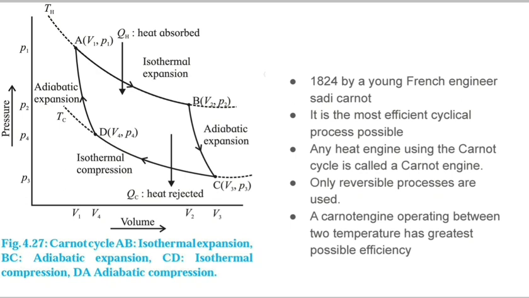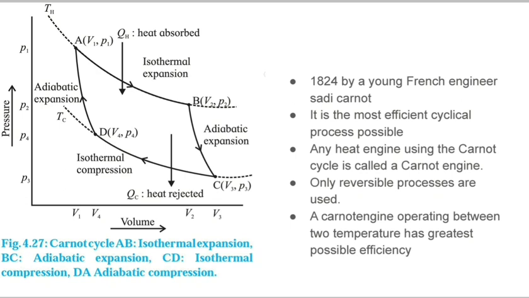which obeys the Carnot cycle, which follows 4 processes which are reversible. Again, this is a theoretical engine, so it is not possible to make it in real life. It is the most efficient cyclic process possible. Any heat engine using the Carnot cycle is called a Carnot engine.